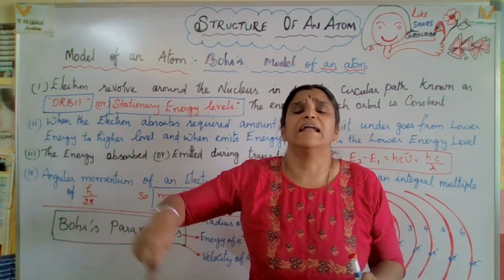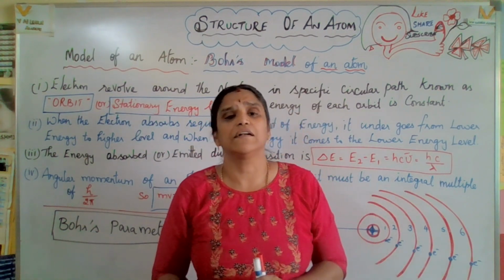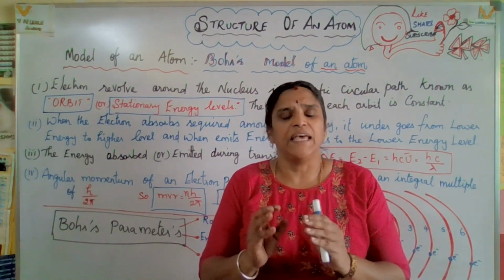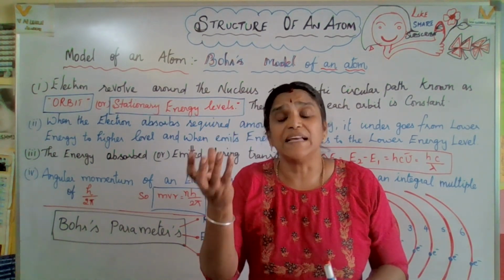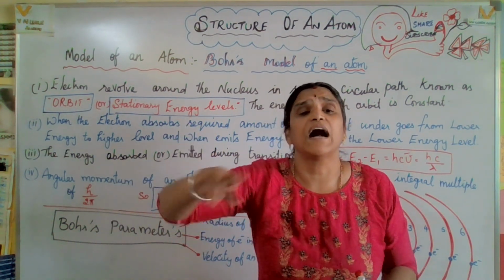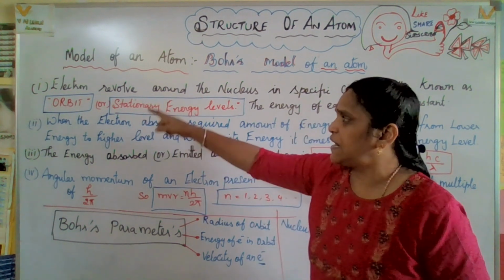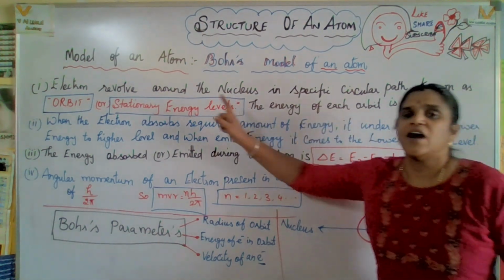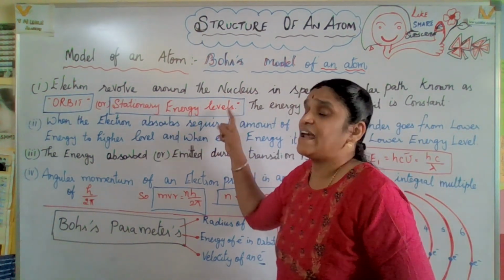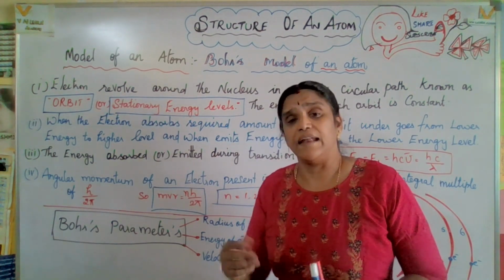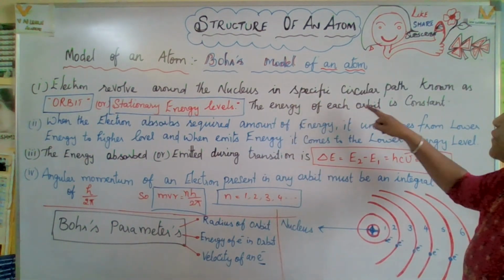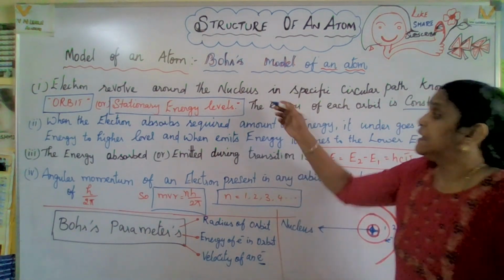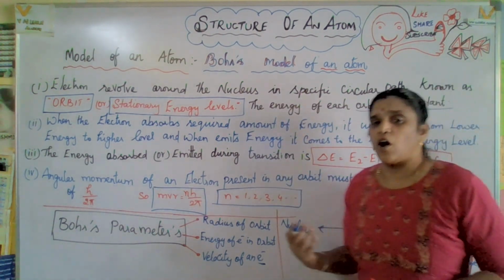That circular path is called an orbit or energy level. Now he has given a best idea to understand how the electrons are revolving around the nucleus. Electrons revolve around the nucleus in a specific circular path, known as an orbit, stationary energy level or shell. The energy of each orbit is constant.